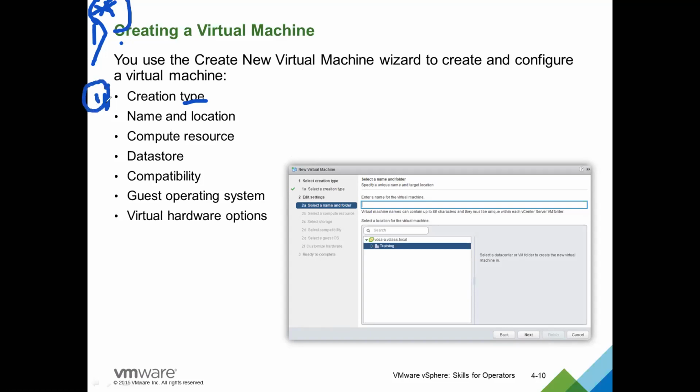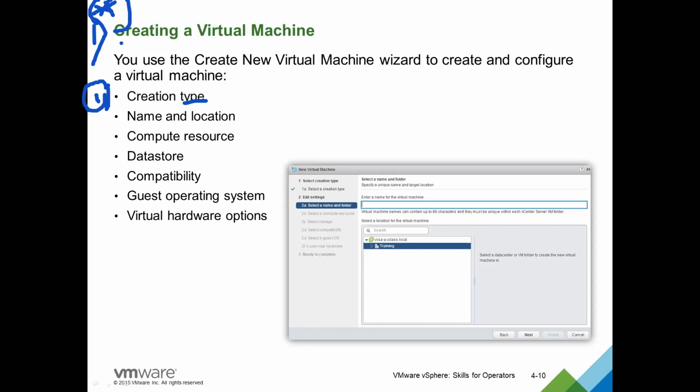Means a machine is already created, like how you copy and paste a document and edit the new one. In the same way, we can clone, or we can create a virtual machine from an existing template. Anyway, when we come to the hands-on session, I'll describe what the types are.